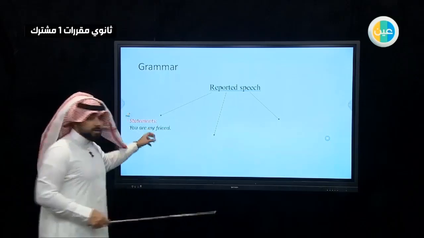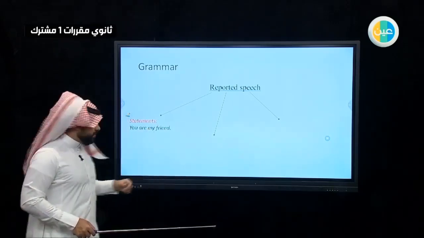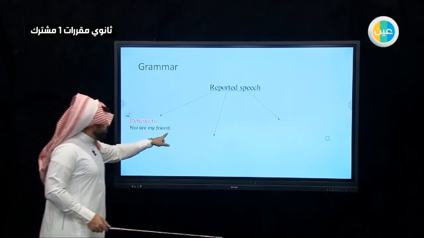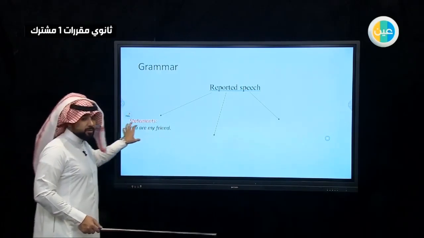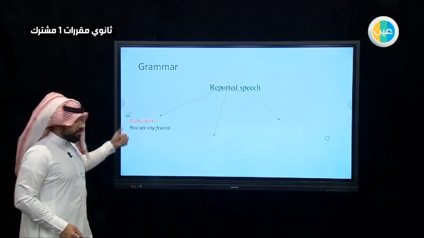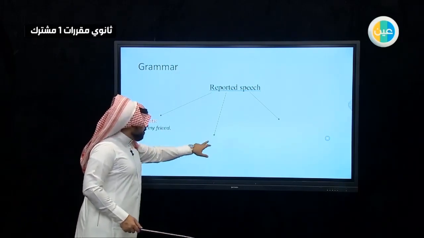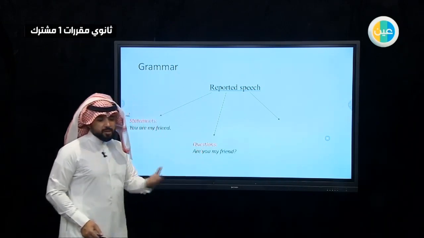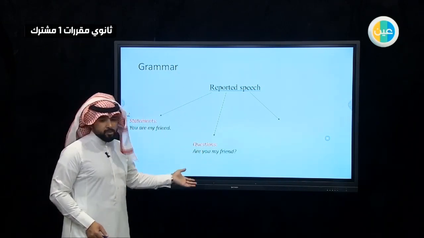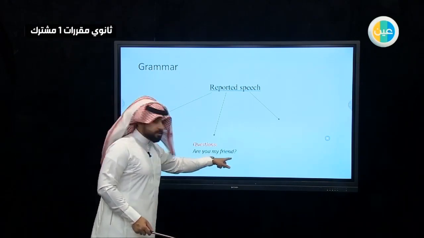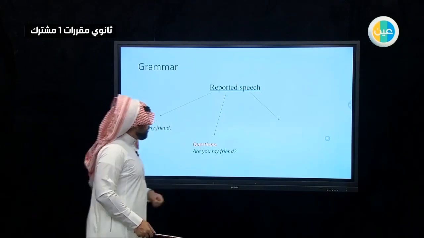The statements, just a regular sentence. For example, here, you are my friend, and then full stop or period. This is a regular sentence. This is what we call a statement, and we took this before. The second one, when we use questions. So when you get a question and then you want to transfer it to another person. For example, are you my friend? You can see here the question mark.